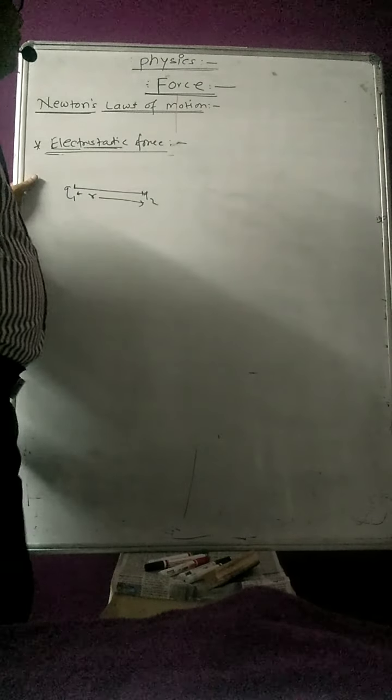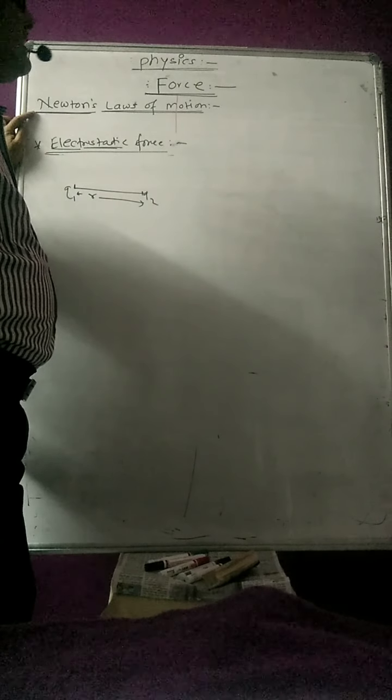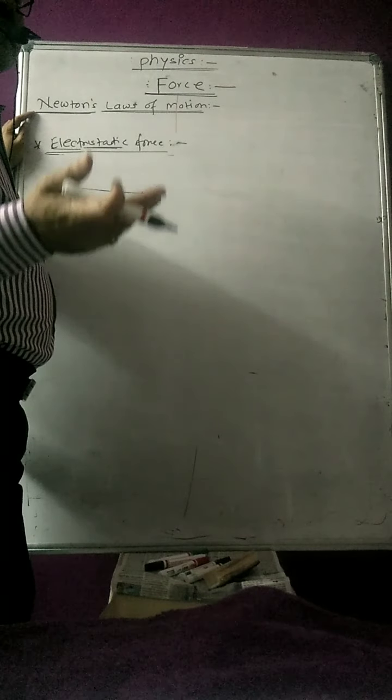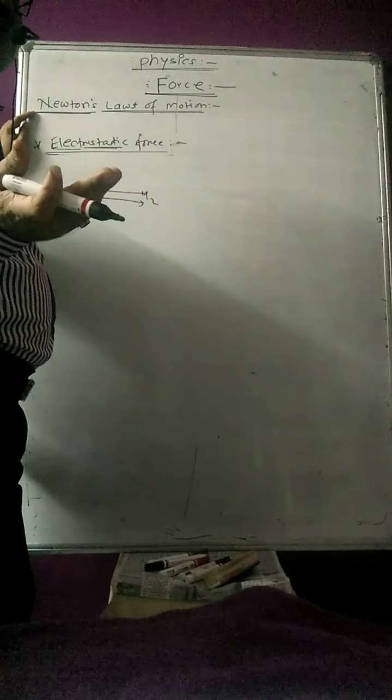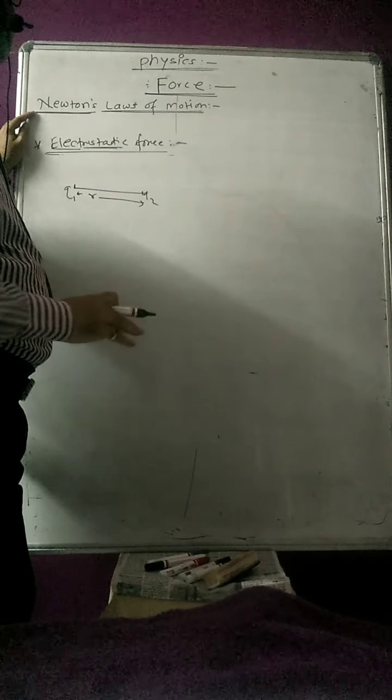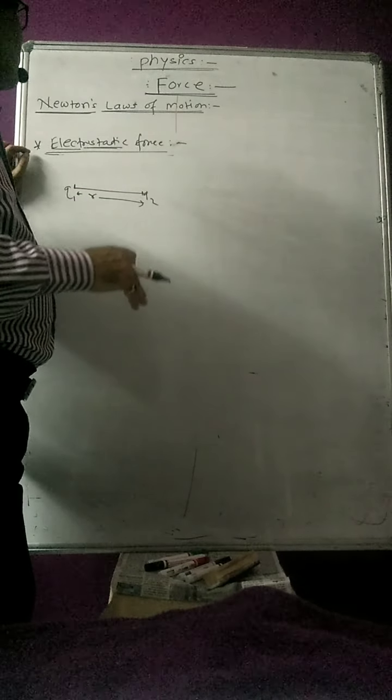Always remember that condition. Newton gave the law of gravitation on one side, and on the other side Coulomb gave the Coulomb's law of electrostatics. That law explains the electrostatic force. So what was Coulomb's law?